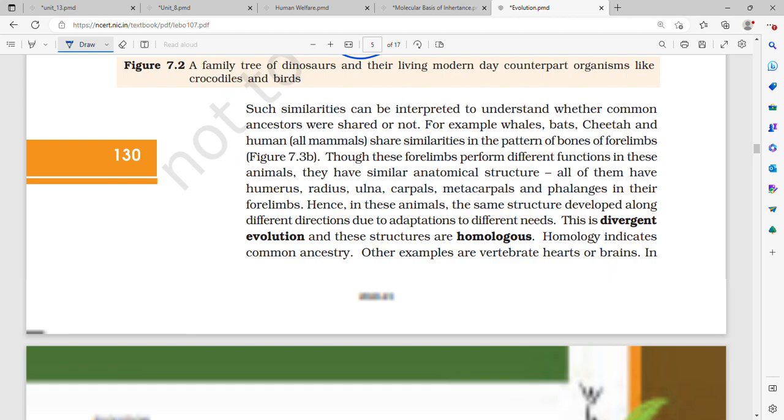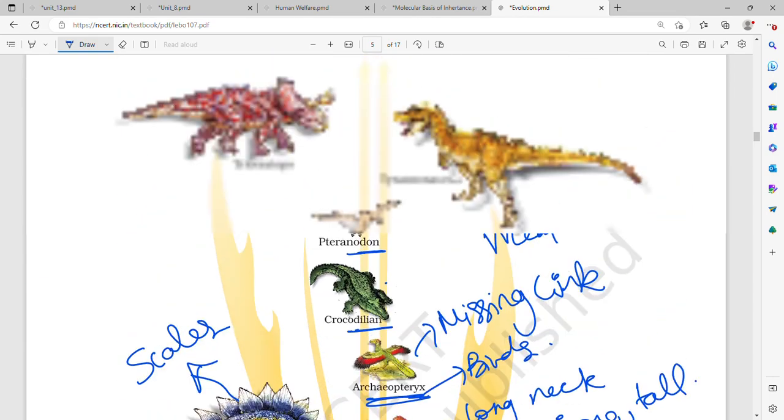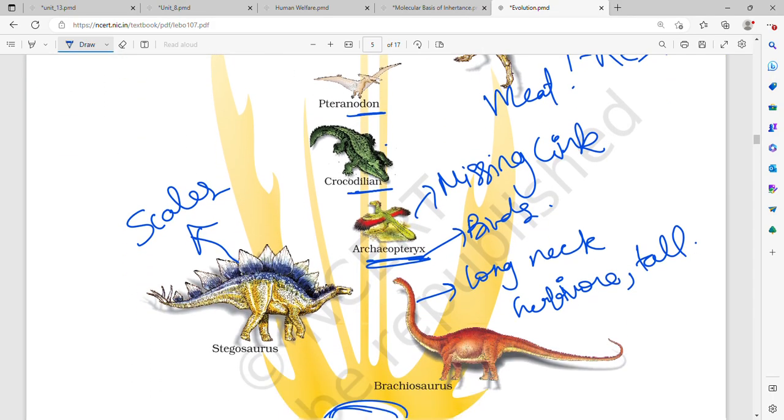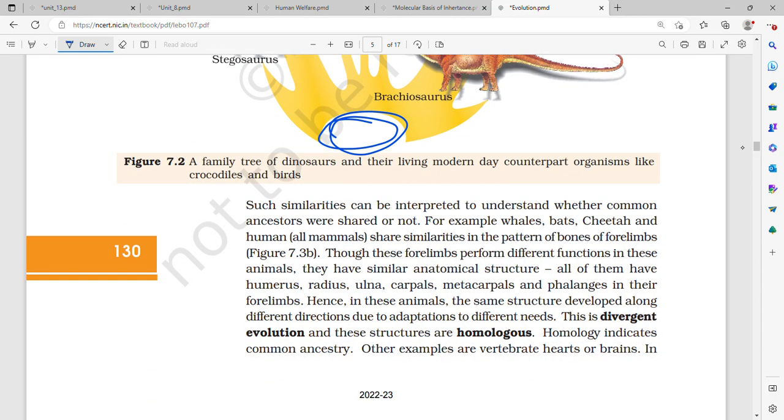So Brachiosaurus, Tyrannosaurus rex, Stegosaurus, Triceratops, Crocodilian, Archaeopteryx, Pteranodon. Such similarities can be interpreted to understand whether common ancestors were shared or not.